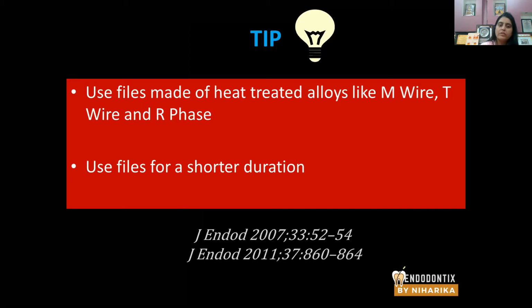And you should always use the file for a shorter duration. Do not keep on using the file inside the canal for 1 minute or 2 minutes. No, you put the file inside the canal in short pecking motions, 1, 2, unless you reach the working length. Once you reach the working length, take the file outside. Take it out of the canal. Do not keep the file moving again and again inside the canal. All right.